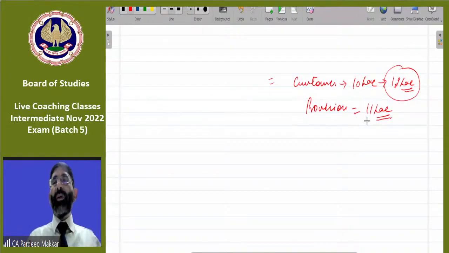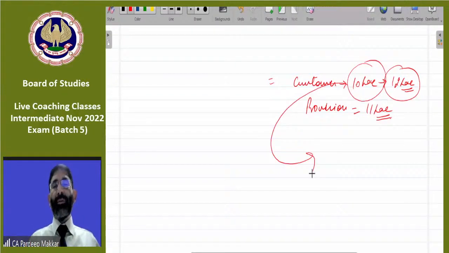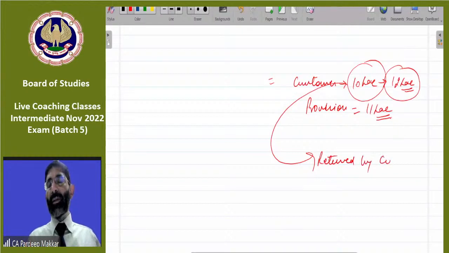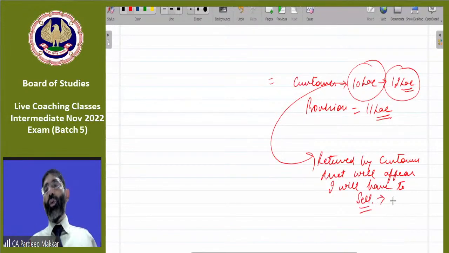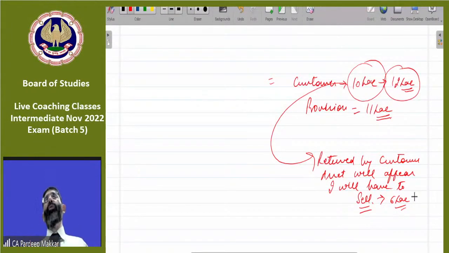Now one thing is very important. When these goods will be returned to us by the customer, obviously an asset will appear in my books, which I will have to sell. It may be sold for rupees 6 lakh, it may be sold for rupees 4 lakh, 8 lakh, because these are returned goods. It will not be sold at 10 lakh.